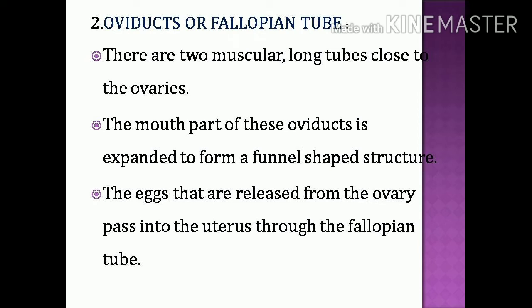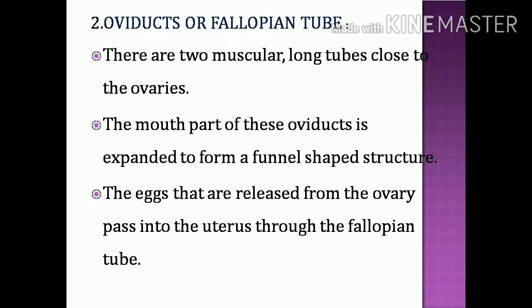That is called the fallopian tube or oviduct. The mouth of this oviduct is expanded to form a funnel-shaped structure.